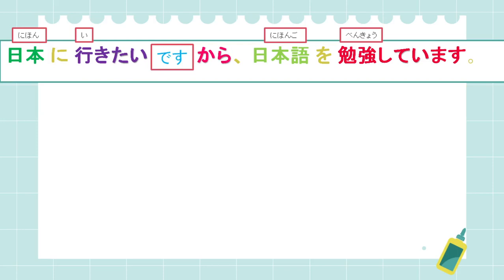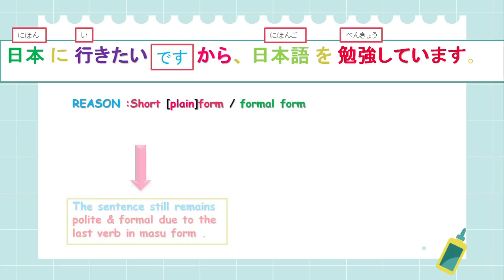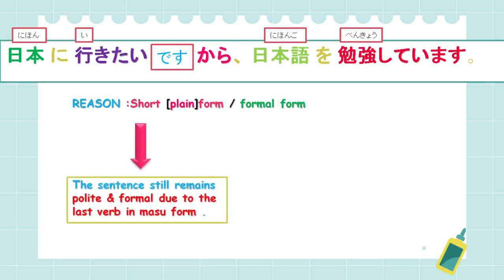日本に行きたいですから日本語を勉強しています. So I told you that the reason can be either in the short form, also called the plain form, or the formal form, isn't it? When you use the short form, the sentence still remains polite and formal because the last verb, 勉強しています, is still in the masu form.